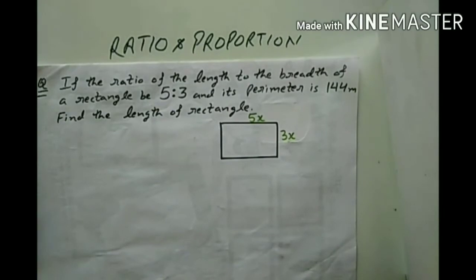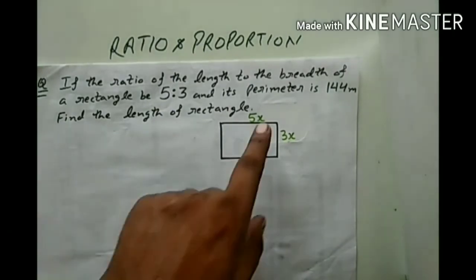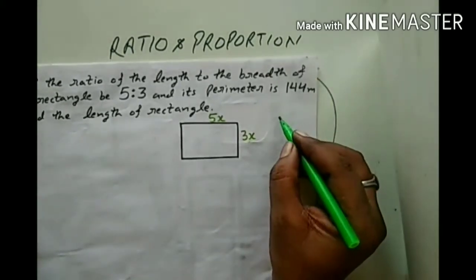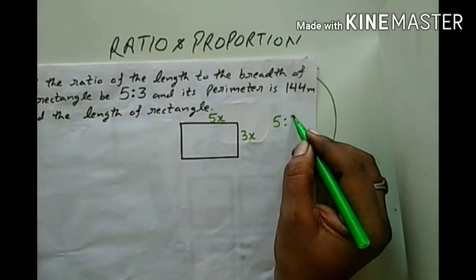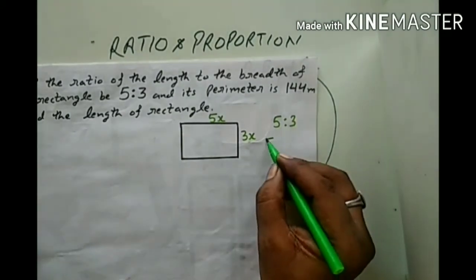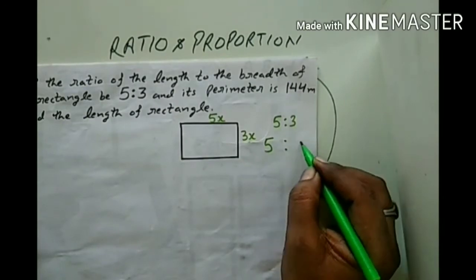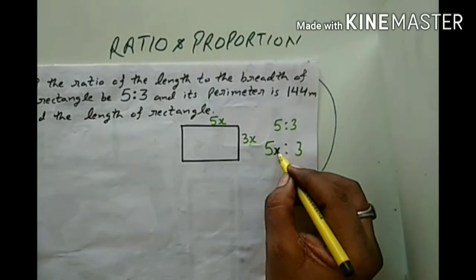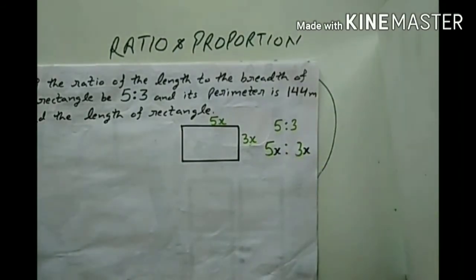In all the questions relating to ratio and proportion, you must multiply a common term x with the given ratio. As per the rule, if any common term is multiplied or divided with the ratio, then it doesn't affect the actual ratio.